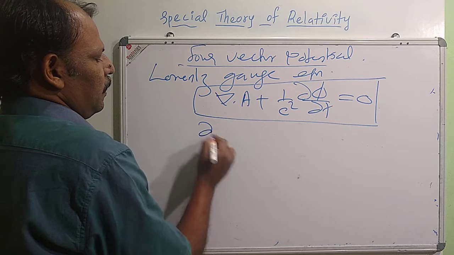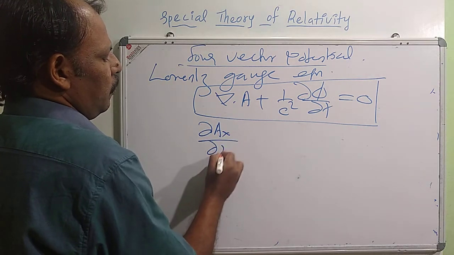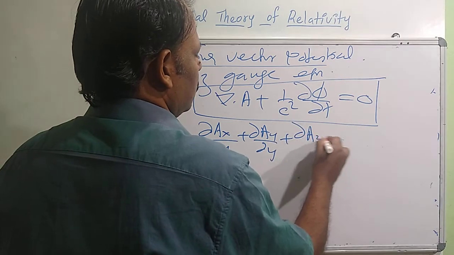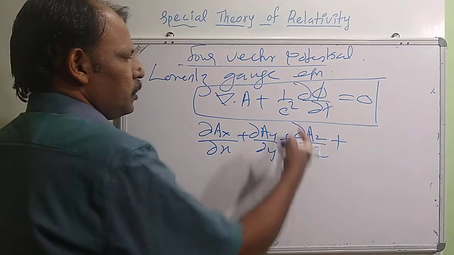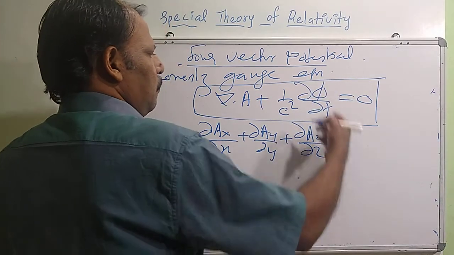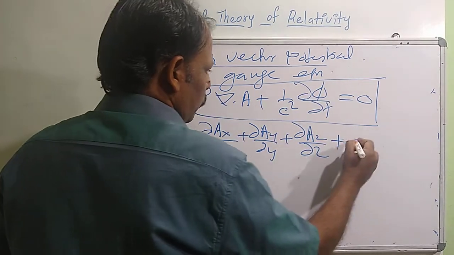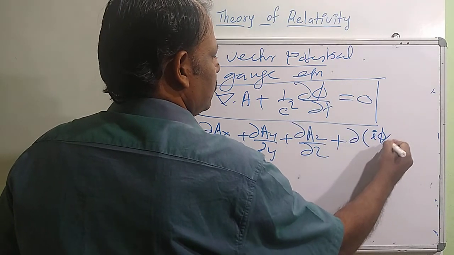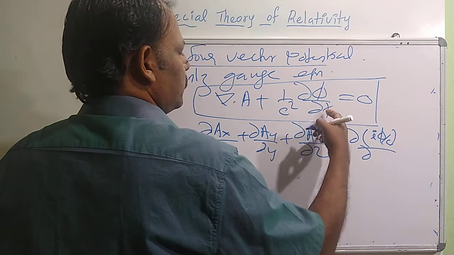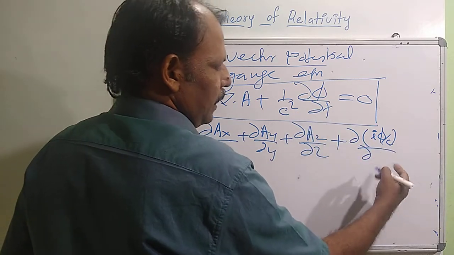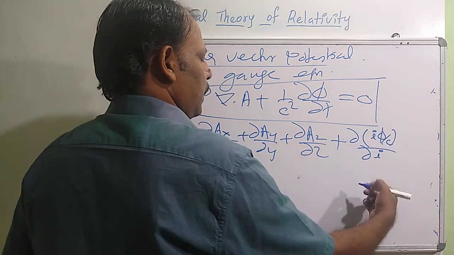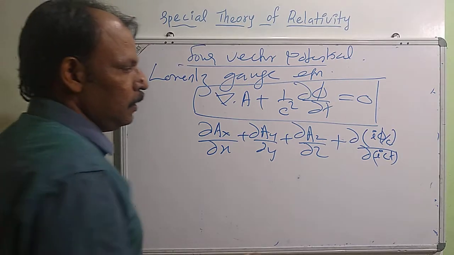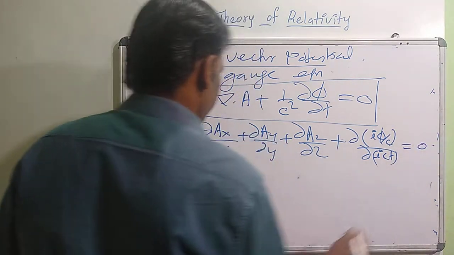This ∇·A we can write as ∂Ax/∂x + ∂Ay/∂y + ∂Az/∂z plus this (1/c²) ∂φ/∂t. I am multiplying and dividing by i, and the c is taken to the numerator: ∂(iφ/c) divided by ∂(ict), equal to 0.